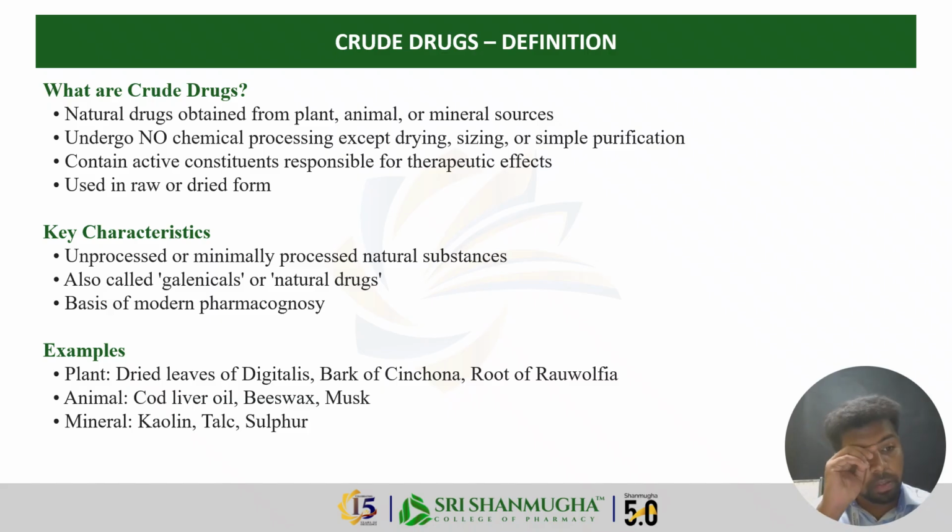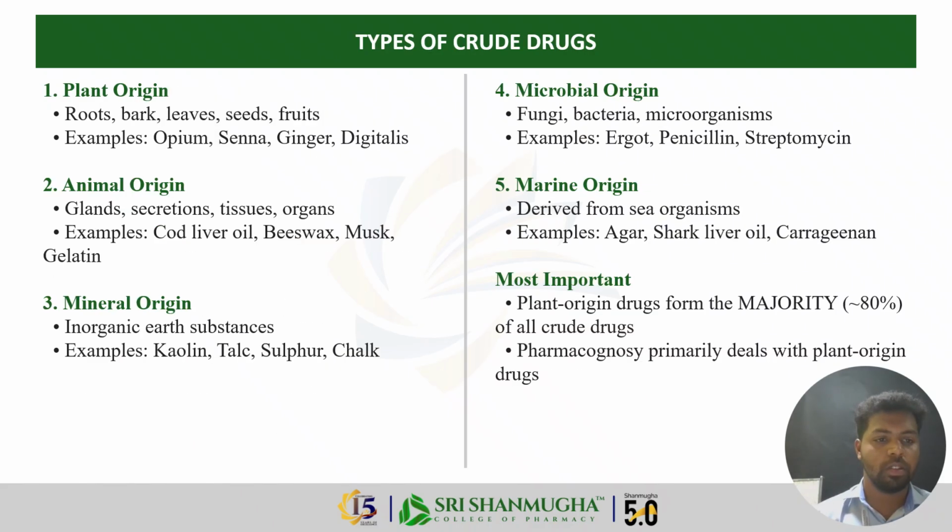Some quick examples to remember. Plant origin: digitalis leaves, cinchona bark, and ginger root. Animal-derived crude drugs: cod liver oil, beeswax, and musk. Mineral-derived: kaolin, talc, sulfur. Next is the types of crude drugs.